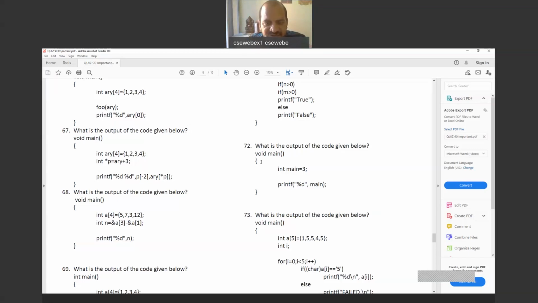Question number 72. Main is a function actually. So now integer variable m is there, and main is there. Some compilers are giving error, some compilers are giving 3. That's it. You can say compiler dependent, or 3, or if it is an old compiler, error. So the output is 3 or dependent on the compiler. If you work on the online compilers, you'll get 3.